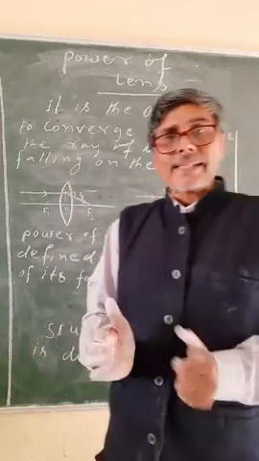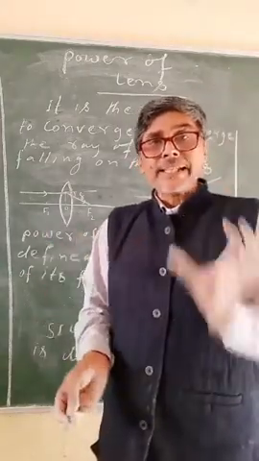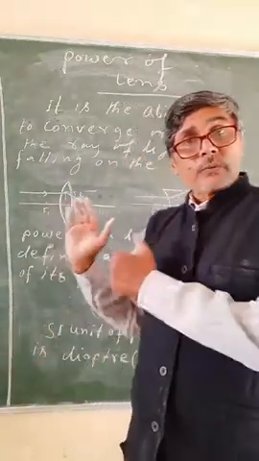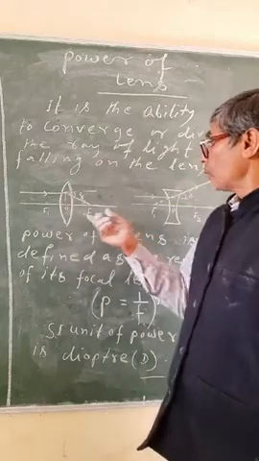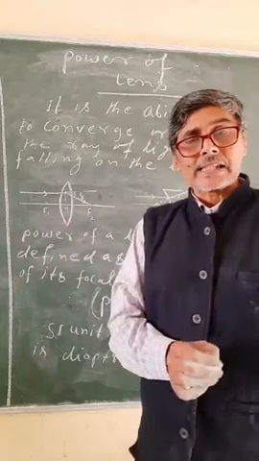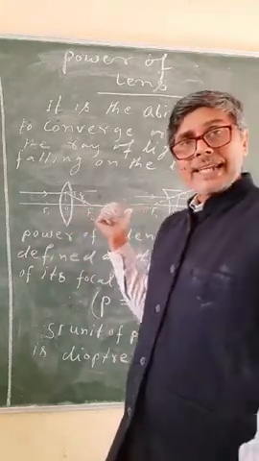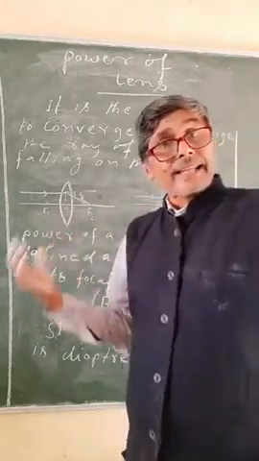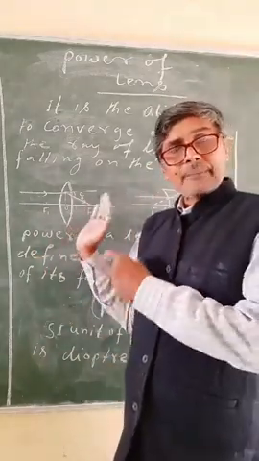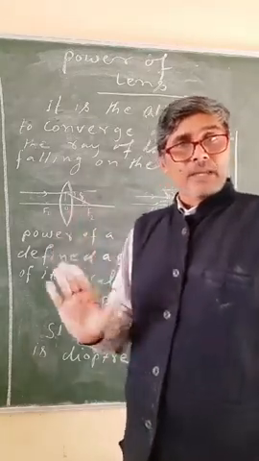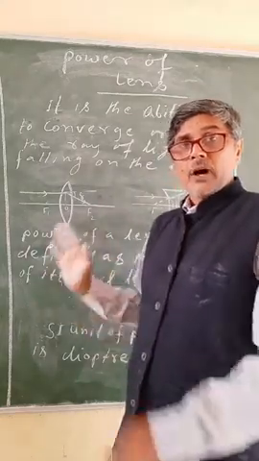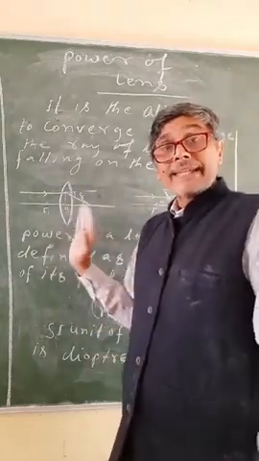A lens through which the light ray is deviated more has more power, and if the angle of deviation is less, the power of the lens is less. So the angle of deviation is the measure of the power of the lens.